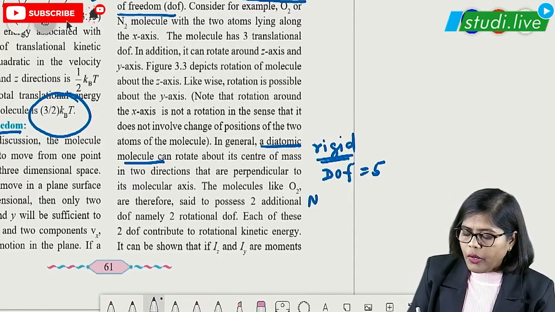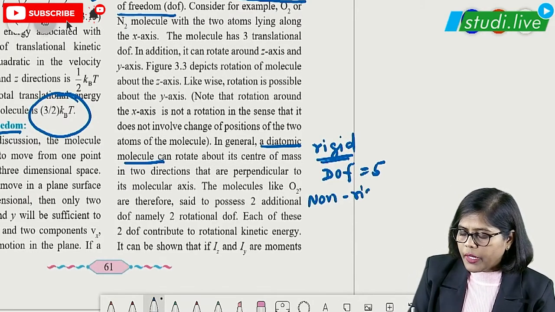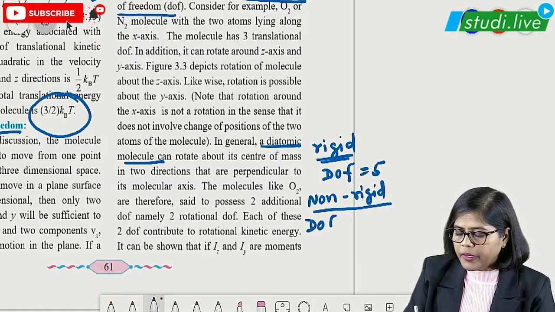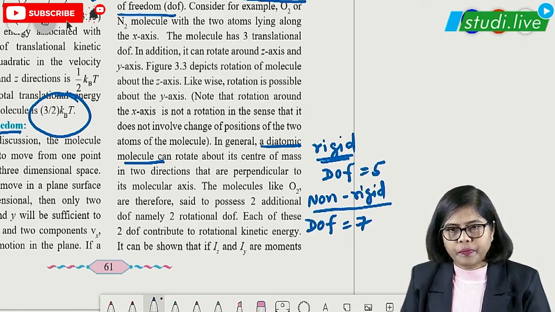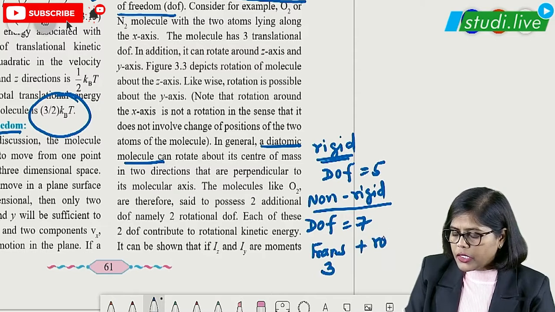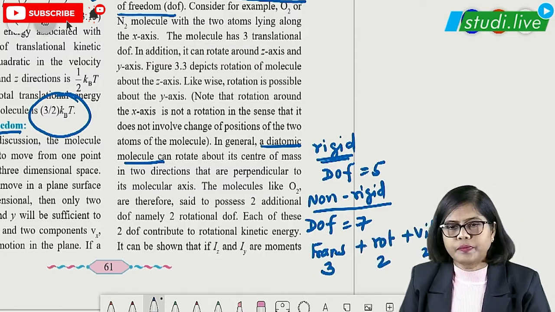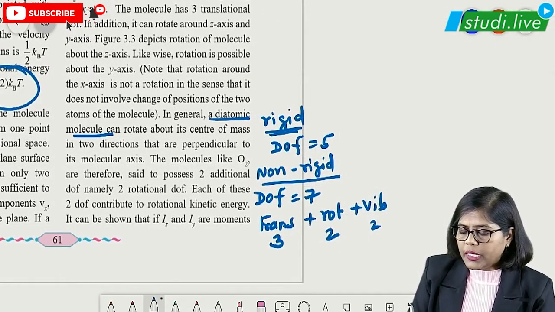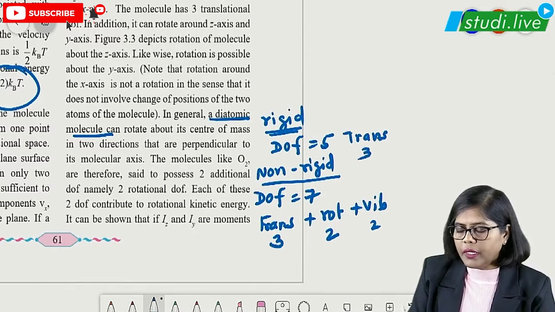If it is non-rigid, remember this particular part, the degrees of freedom is 7. That means translational 3, rotational 2, vibrational 2. And for the rigid one, you can remember it like this: translational 3, rotational 2.